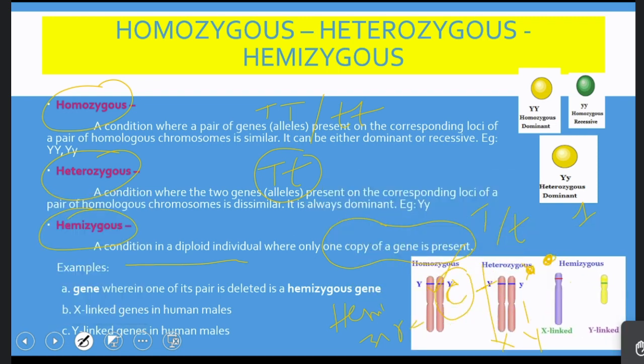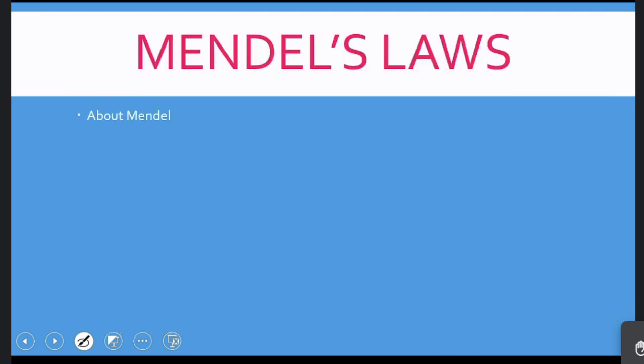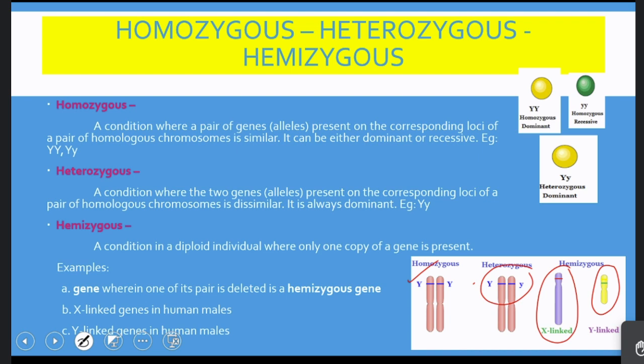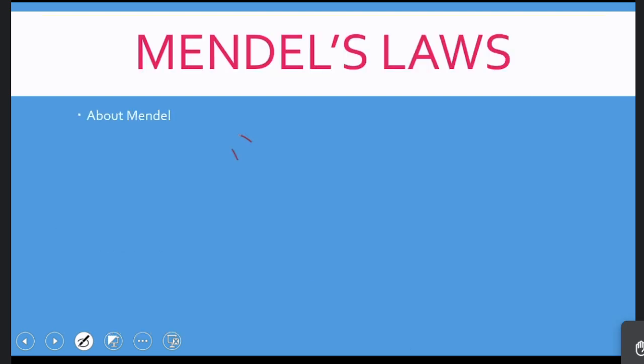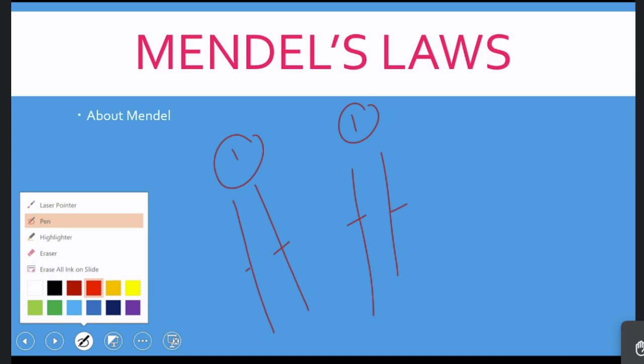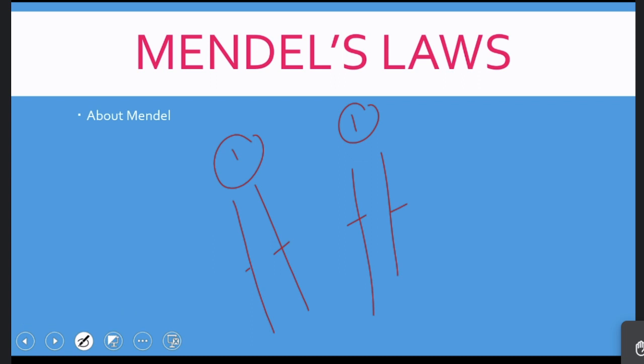So coming to this example, capital Y is homozygous, small y is also homozygous, and capital Y small y is said to be heterozygous. And with respect to hemizygous nature, there are X-linked genes on the X chromosome in male and Y-linked genes present on the Y chromosome in male. Before going to this, I have a question for you. I am representing here three conditions. Please explain whether it is homozygous or heterozygous.